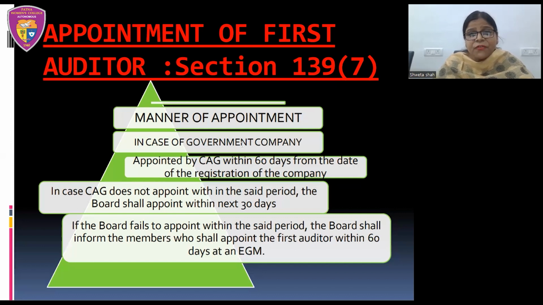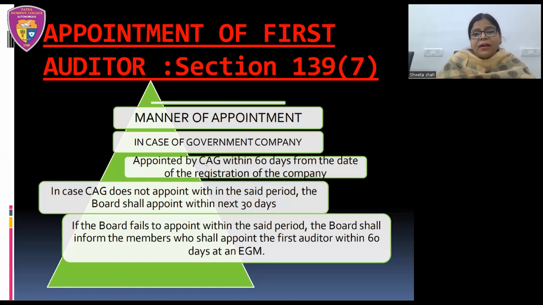Now, in case of a government company, what is the manner of appointment of first auditor? Here the appointing authority is CAG, that is Comptroller and Auditor General of India. All the functions and decisions related to audit in a government company are taken by the Comptroller and Auditor General of India.